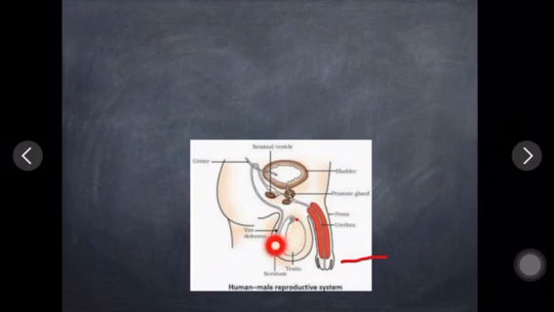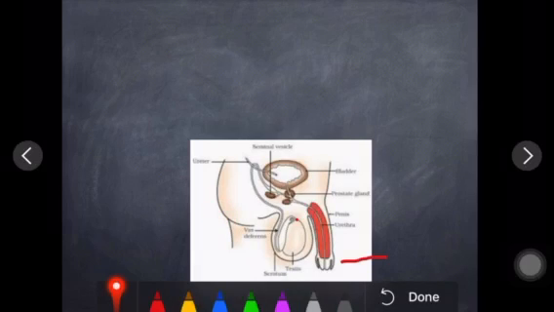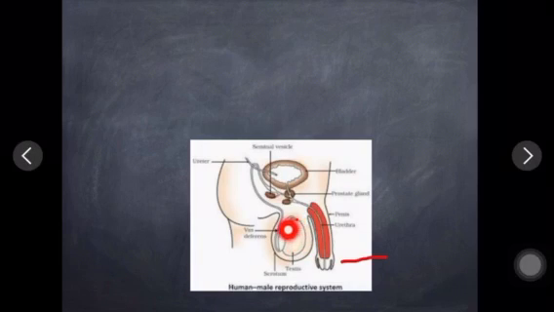Now, epididymis opens into what? Vas deferens. So our next organ will be vas deferens. Please check the diagram again so you will be able to understand. Testes are there, two testes, covered with the scrotum, and inside is the coil-like structure, epididymis.